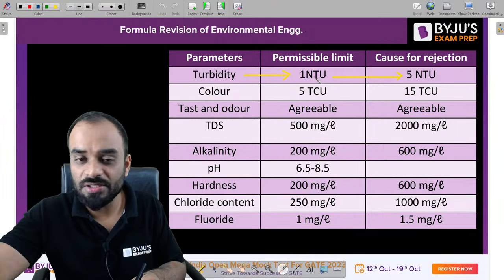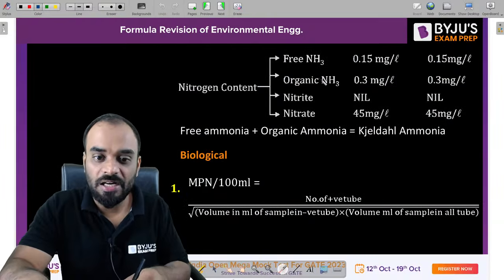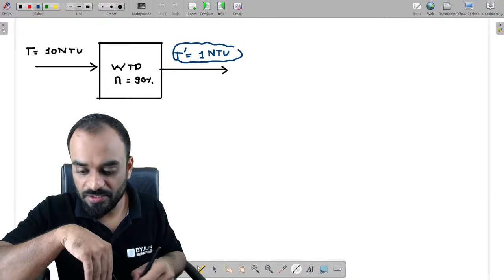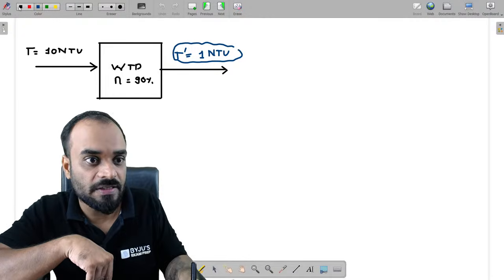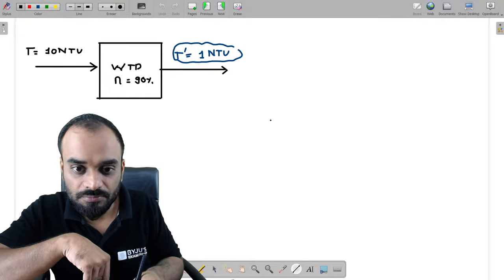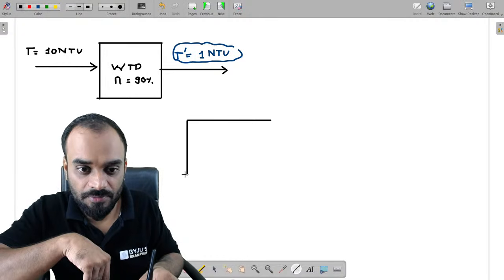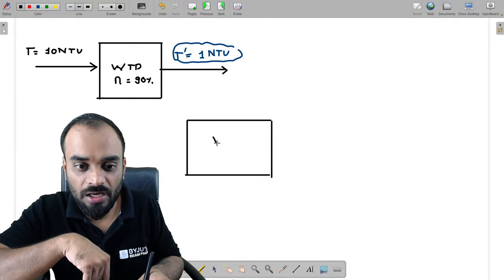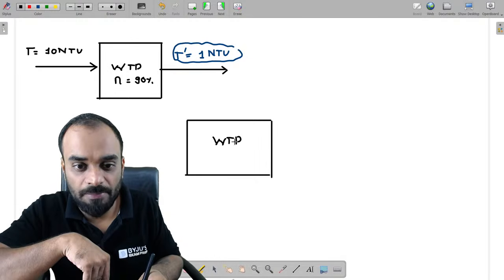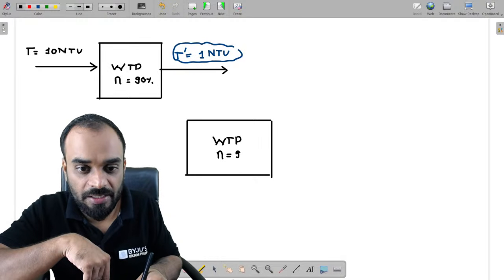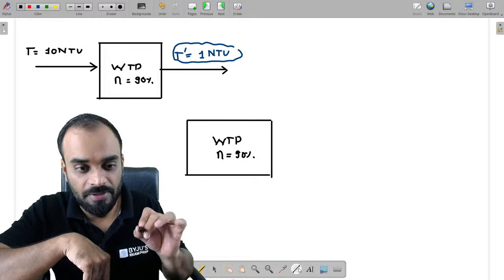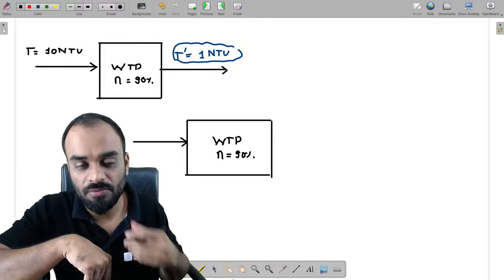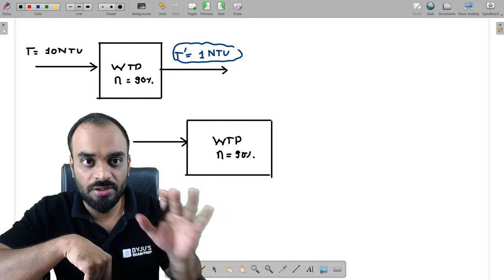And this is right now a general condition. But let us suppose, guys, let's take the second condition. Now let us suppose, again, we are having the same water treatment plant whose efficiency is 90% only, right? Now let us consider, guys, the turbidity which is present in the raw water has increased.